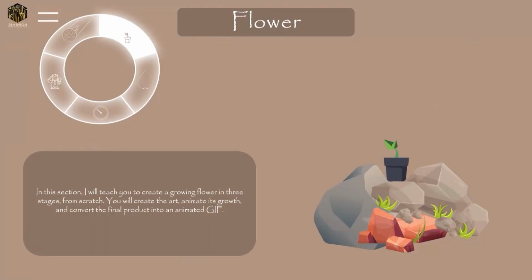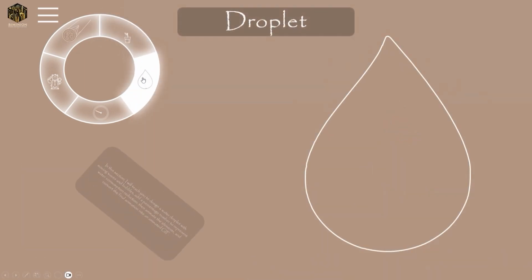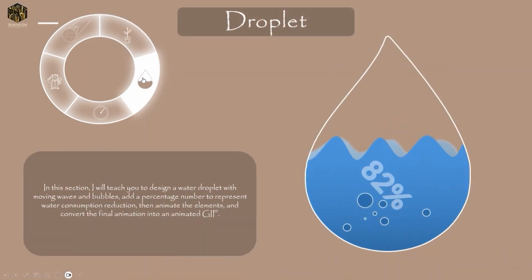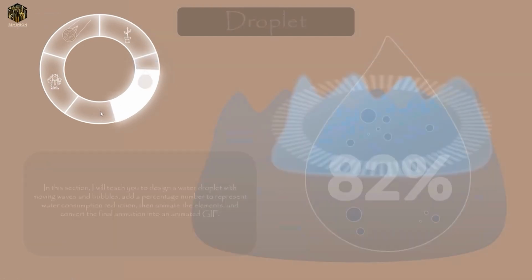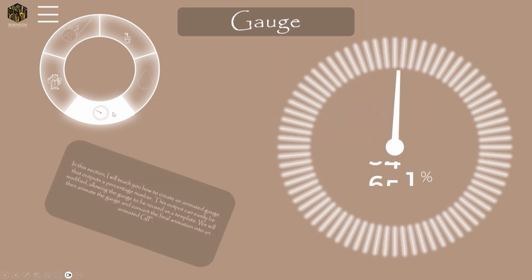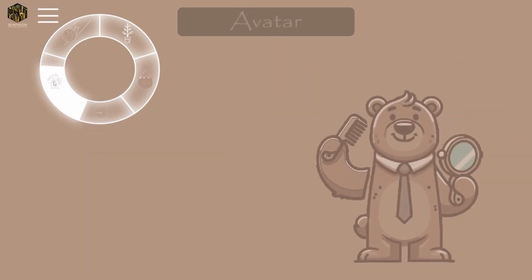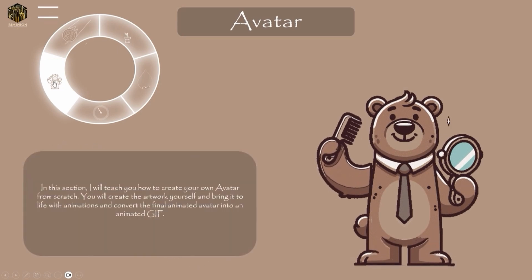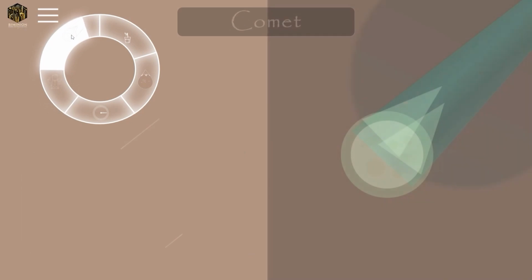And in this module, you'll learn how to create GIFs and icons by adding animations to your vectors. Once complete, you'll use your creations to design a dynamic menu that takes your presentation to the next level. These elements not only enhance visual appeal, but also make your menus more intuitive and interactive. By converting slides into GIFs or designing custom icons, you can guide your audience effortlessly through the presentation while achieving a polished, professional look.